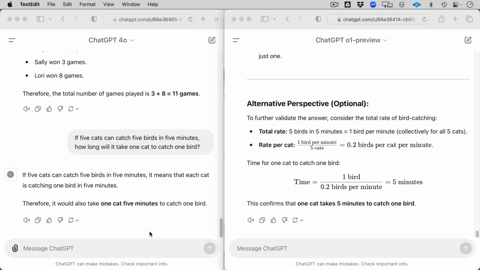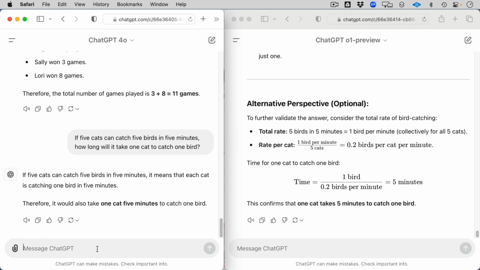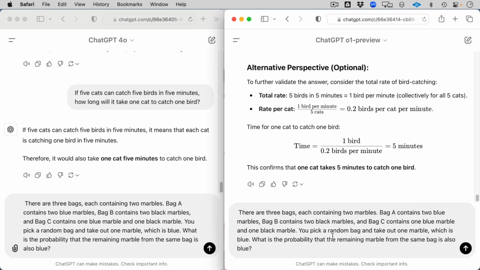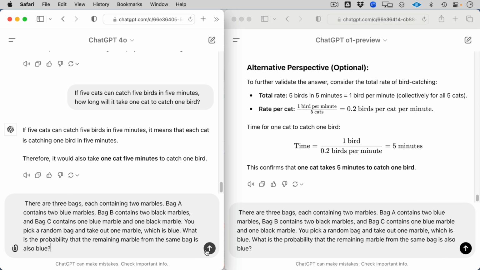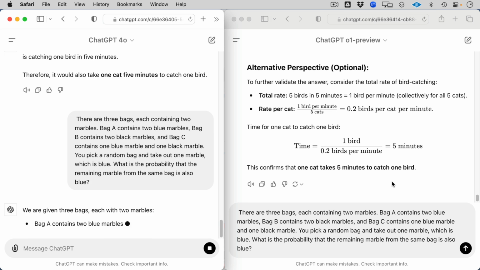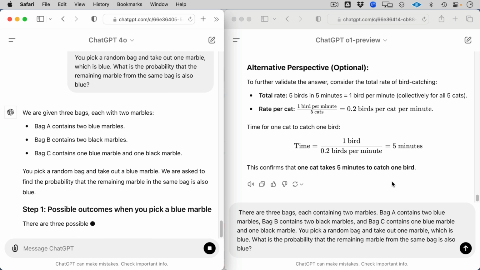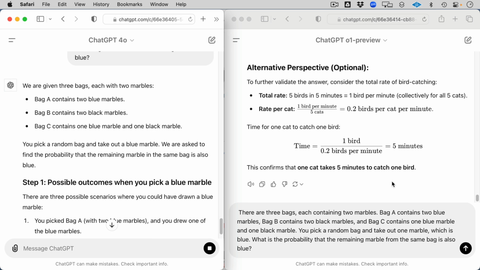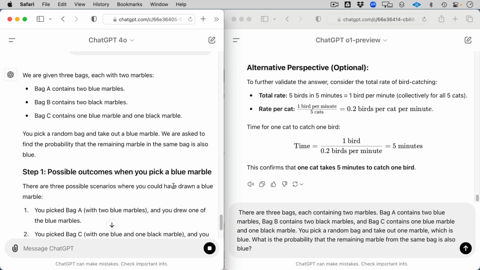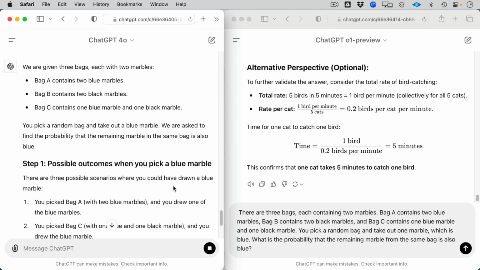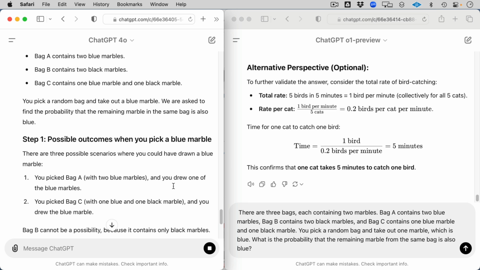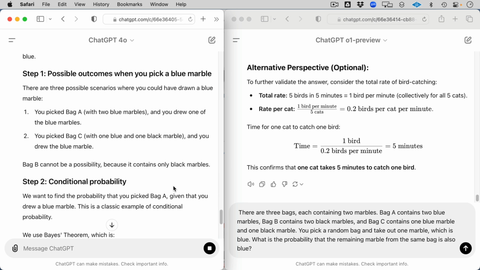So here I'm going to show on the left hand side the logic puzzle of there are 3 bags, each containing 2 marbles. Bag A contains 2 blue marbles, bag B contains 2 black marbles, and bag C contains 1 blue marble and 1 black marble. Now you're going to pick a random bag and take out 1 marble, which is blue. What is the probability that the remaining marble from the same bag is also blue?